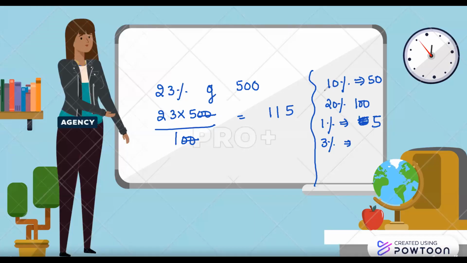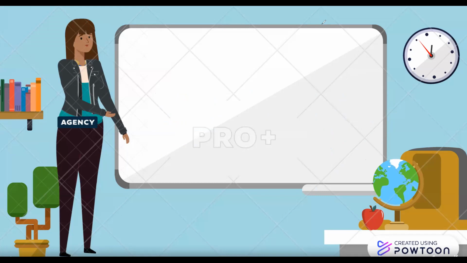1% is 5, because 10% is 50, so 1% is 5, so 3% is 15. So if you add 20% plus 3%, 23% will give you 115. Very, very easily you can calculate this.